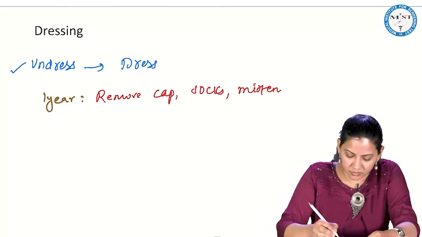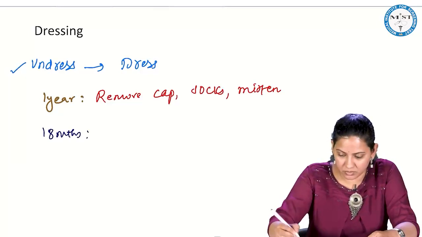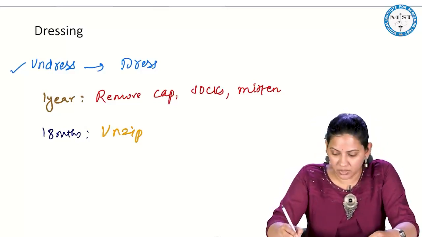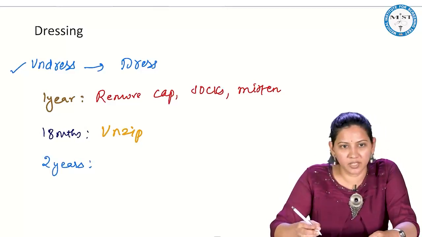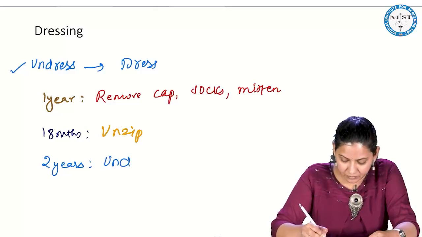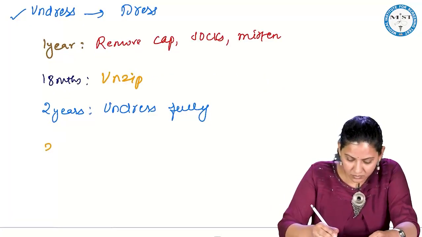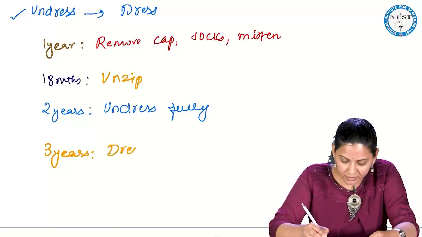By 18 months, child can unzip himself. Then 2 years, child can undress fully. By 3 years, child can dress and undress.